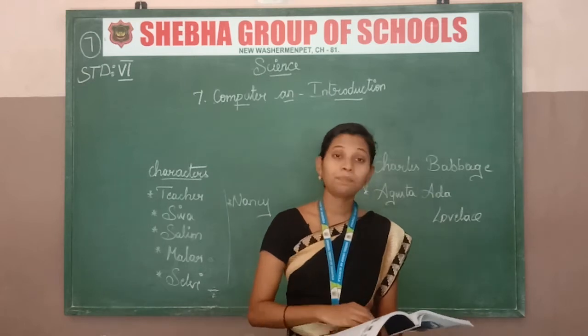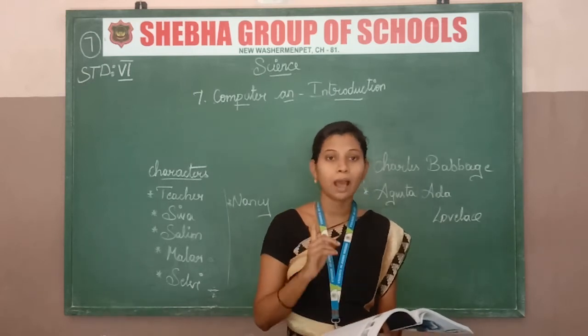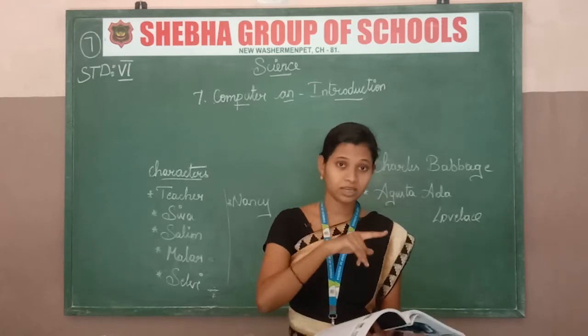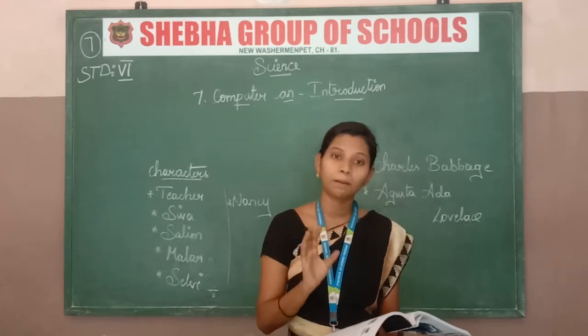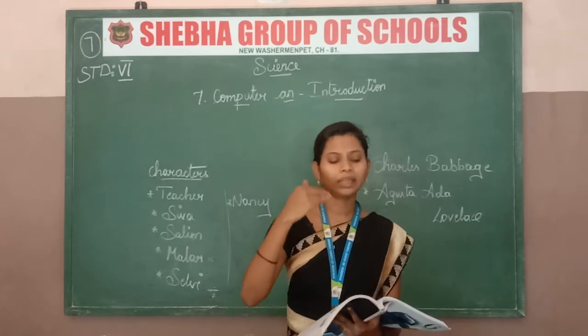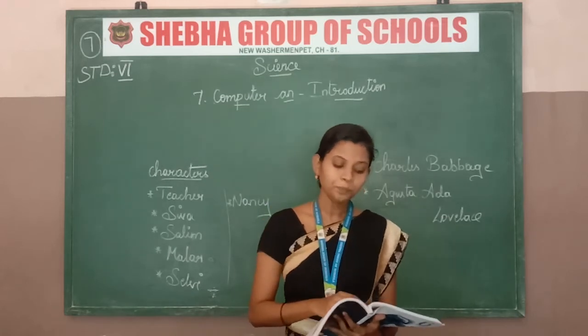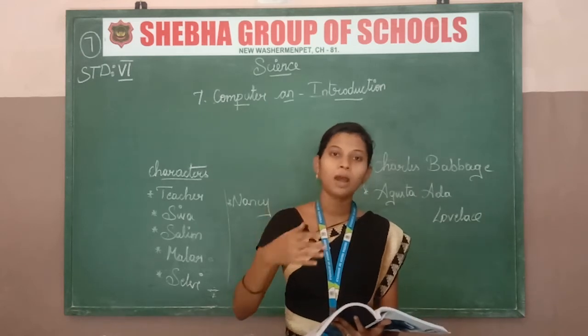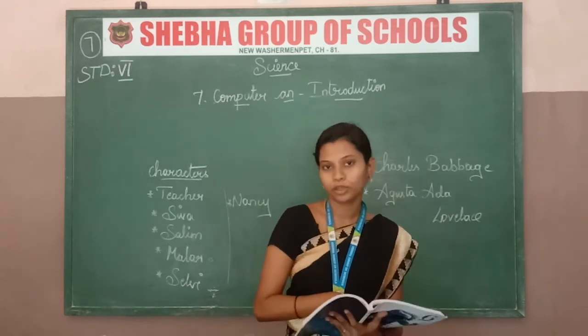Initially people used tools like the abacus. In our school also they teach the abacus. In the early stages they used the abacus for calculation, and then later they used the calculator, and like that they used other devices, and then the computer came.